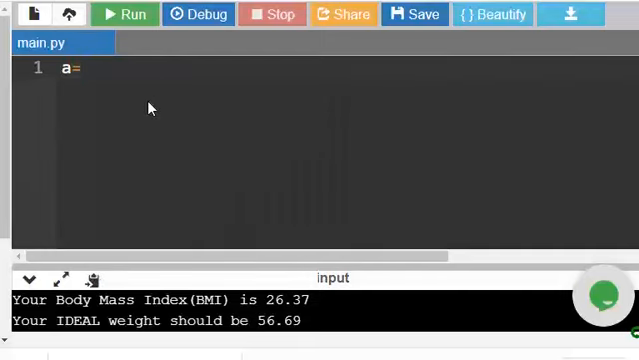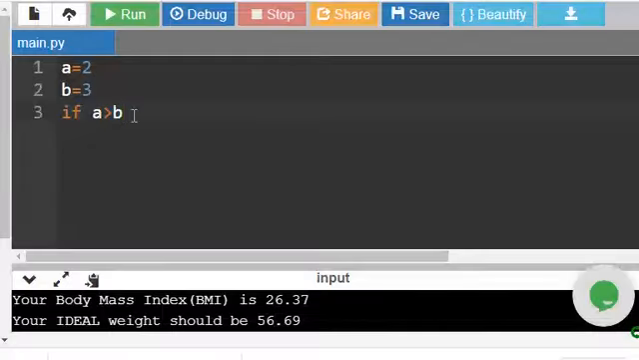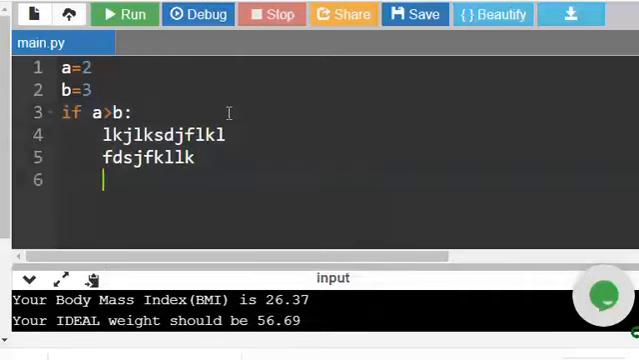For example, I say a equal to 2, b equal to 3, if A greater than B. So these are the conditional operators which I already discussed. If you want to compare some value with the other, we have to use double equal to. This is not equal to, this is greater than, less than, this is greater than or equal to, less than or equal to. So what it does is this returns true or false. If A greater than B, it returns true. Otherwise it returns false. So if it is true, this block of statements will get executed.